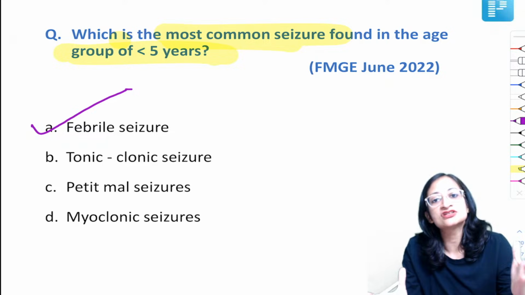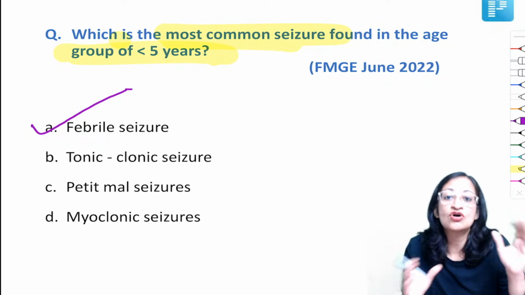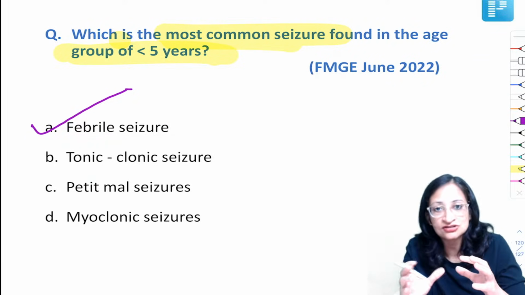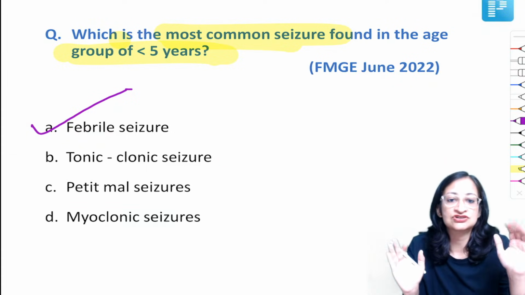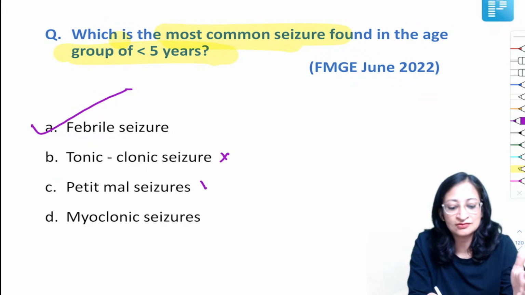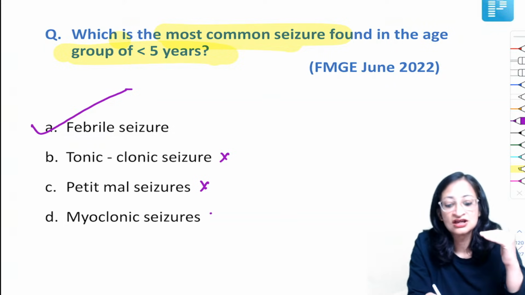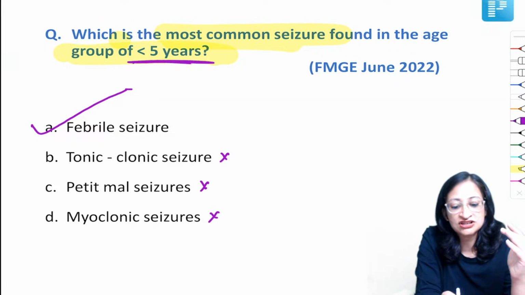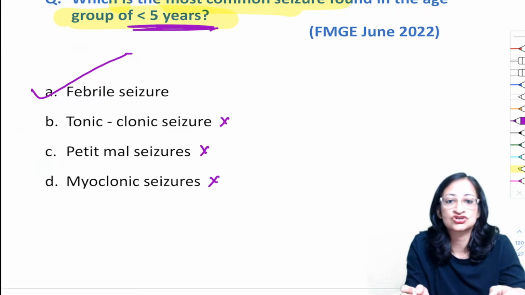What is febrile seizures? Febrile seizures is high-grade fever or significant fever along with seizures without any evidence of CNS infection. Only then we call it febrile seizures. Okay, as such, tonic-clonic seizures or petit-mal, meaning absence seizures, or myoclonic, they are not so common in this age group of 6 months to 5 years as is febrile seizure.